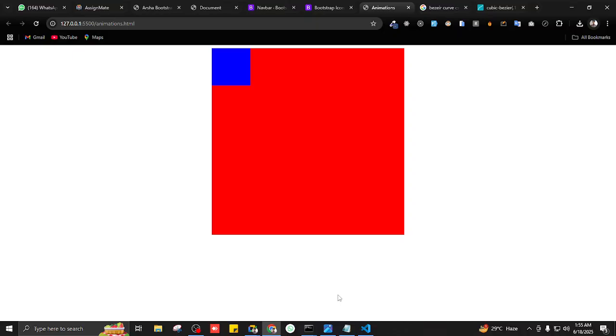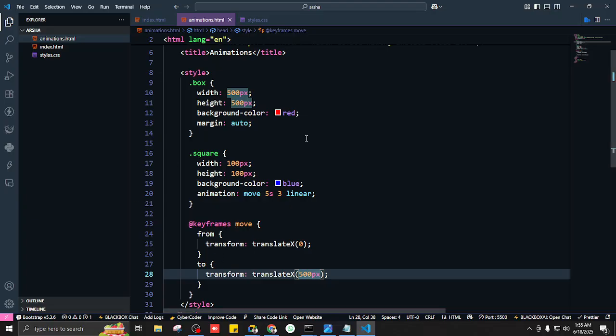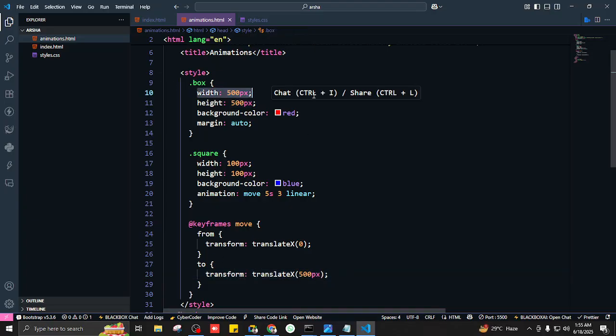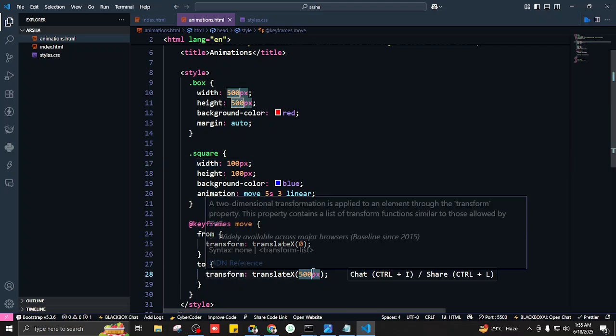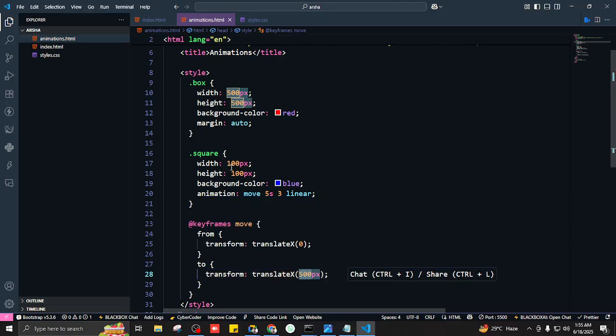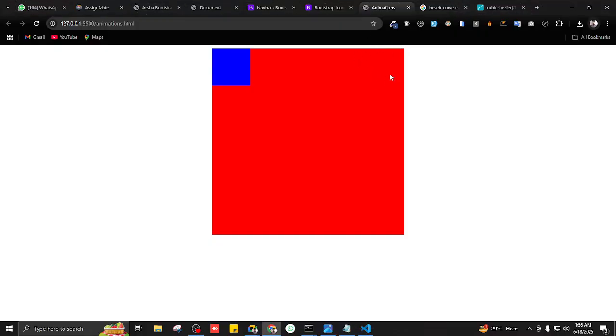But what was the problem? After that, it's outside the box. And why is that? Why do you think it's going outside the box? The problem is the width of the box was 500 pixels and the width of the sphere is 100 pixels, so it adds up to 600 pixels. When we say I want this box to move 500 pixels, it's going to move 500 plus 100 pixels including the width of the sphere. So that's why it goes outside the box. So how do we make it be contained inside the red box?